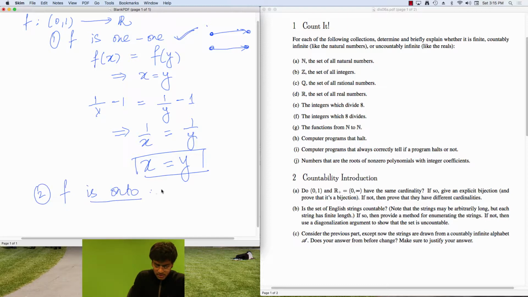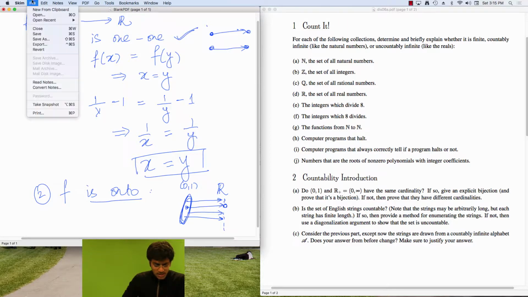What this means is everything in my codomain, which is all the real numbers, has a pre-image, which means there is some guy over here from 0 to 1, which touches a number here in R. And for every number in R, there is some guy which touches it, right? So that's the intuition behind what being onto means.